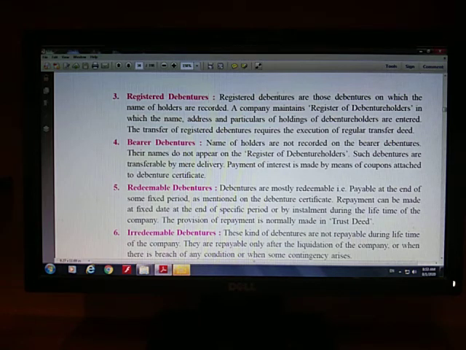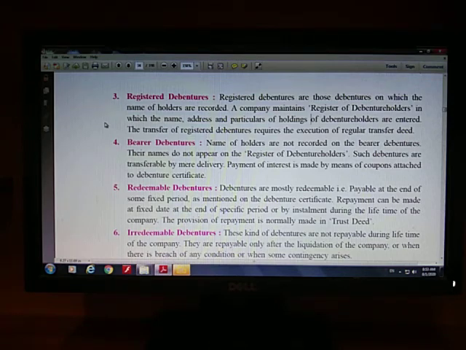Whenever any company maintains a register of debenture holders, and every detail regarding that particular debenture is mentioned in the register of debenture holders, it is called registered debentures. Every detail, like the name of the debenture holder, the address, particulars of holdings, meaning how many debentures he has, what the face value is, how much money he has paid, how much is remaining, where he lives, everything is mentioned in the register of debenture holders. These debentures are called registered debentures.